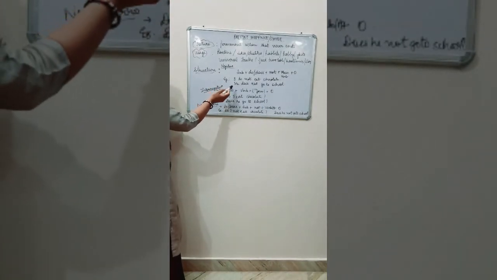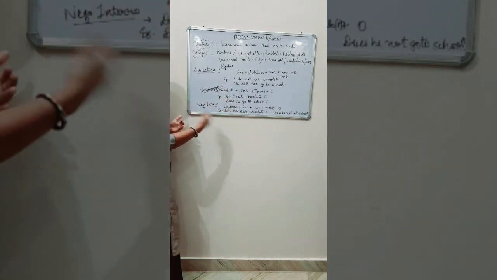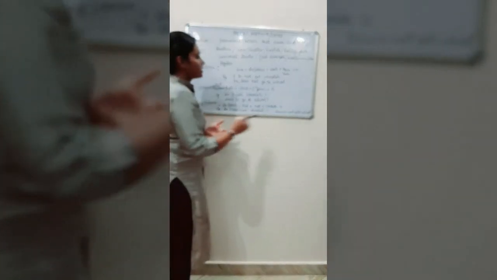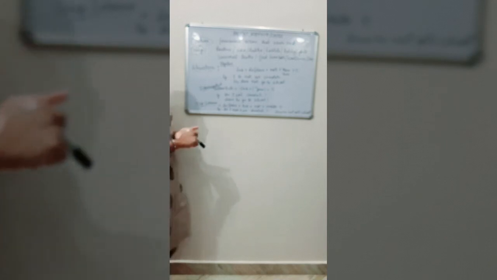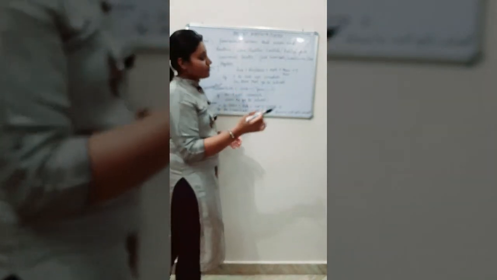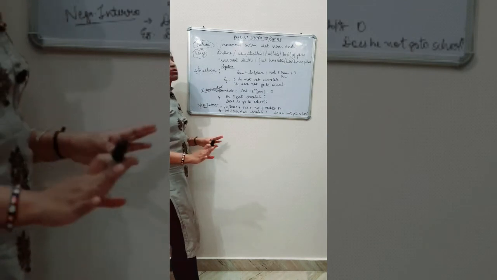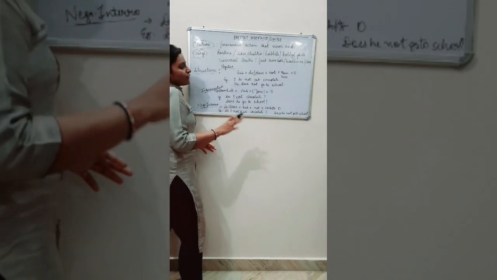Here, by examples, I hope you can easily differentiate between the affirmative and negative sentences. I do not eat chocolate. This is indefinite, this is always. In the past, two or three days before, you can say the same sentence: I do not eat chocolate. So this type of sentence comes under simple present tense, which is a permanent action that never ends. He does not go to school. He never goes to school. So this is a permanent action which never ends.